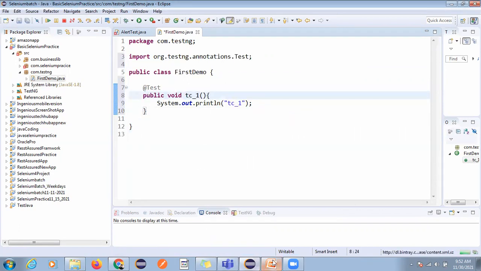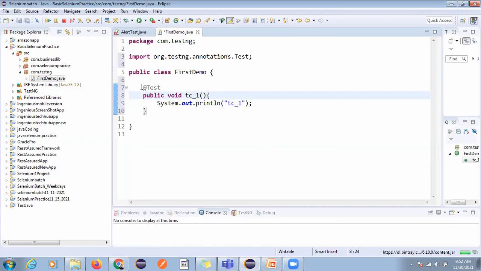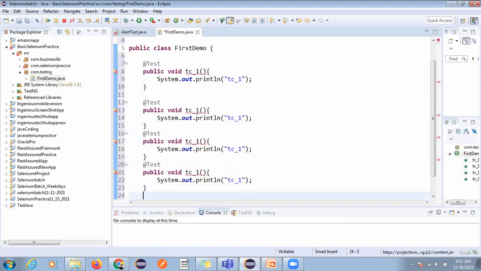Okay, so let me see what is in my PPT. Okay, so just we'll create some. You can see here you can execute multiple test cases. Okay, test case 1, test case 2, test case 3, and test case 4.